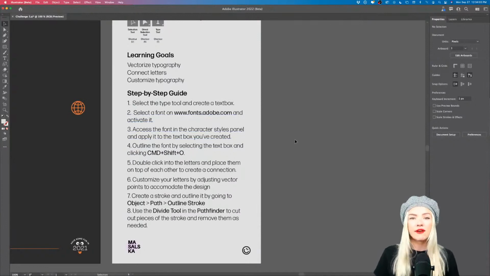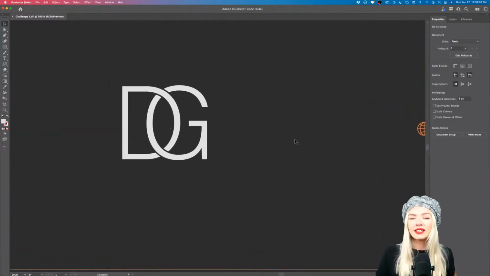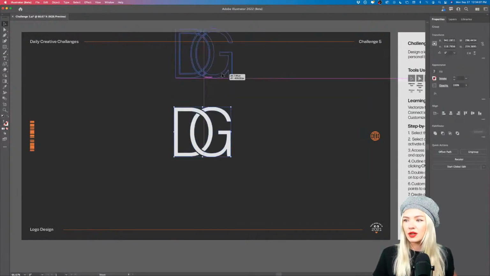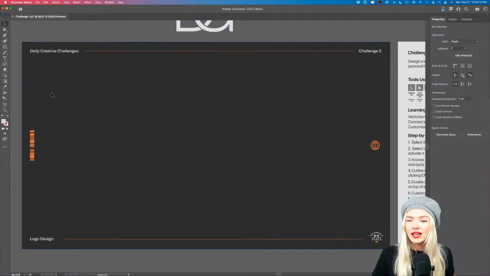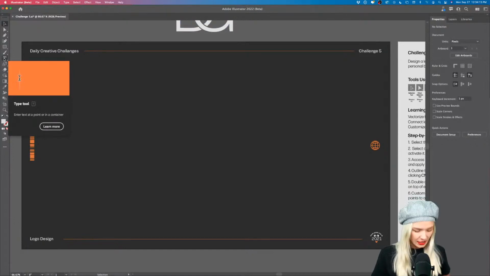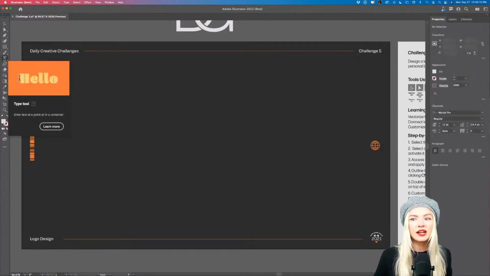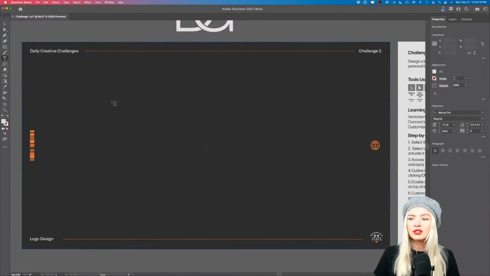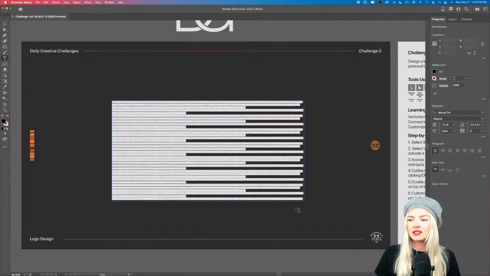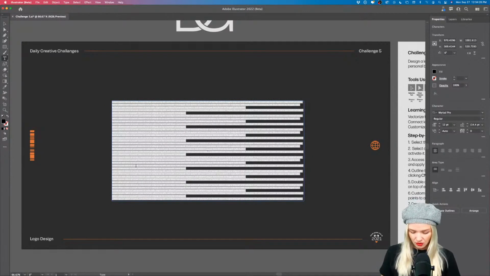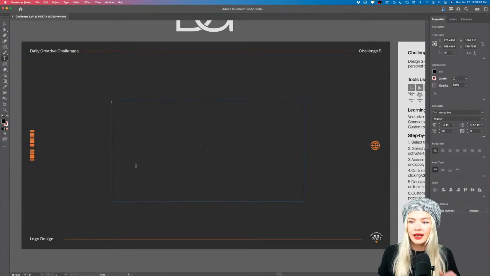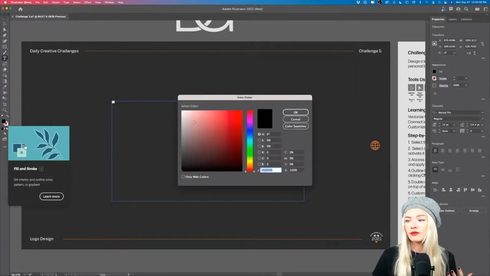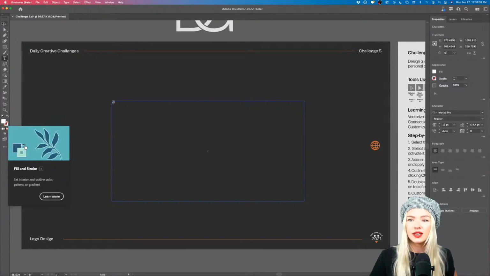We're going to start with a font, so we're going to start by creating a text. Let me push this one aside. This one is already done. We are going to use the type tool right here. Click onto that, and then click and drag to create a text box. Now we are going to type our text. I'm going to press delete on my keyboard, and I'm going to type JM, which is Julia Masalska, my initials. Today I want to create something for my personal brand, so I'm going to create it with my initials.